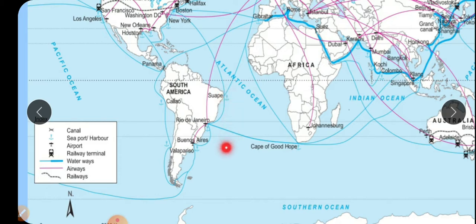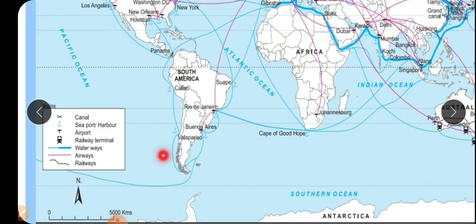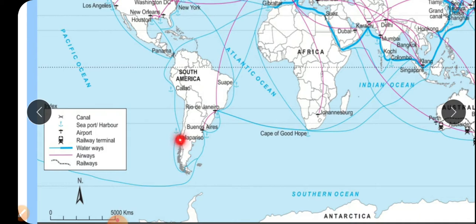Then there is a water port, a seaport, a harbor in Brazil, as well as Valparaiso, which is also an important port on the Chile coast. Then Callao is from Peru. In this way, South America has a limited network of transportation.